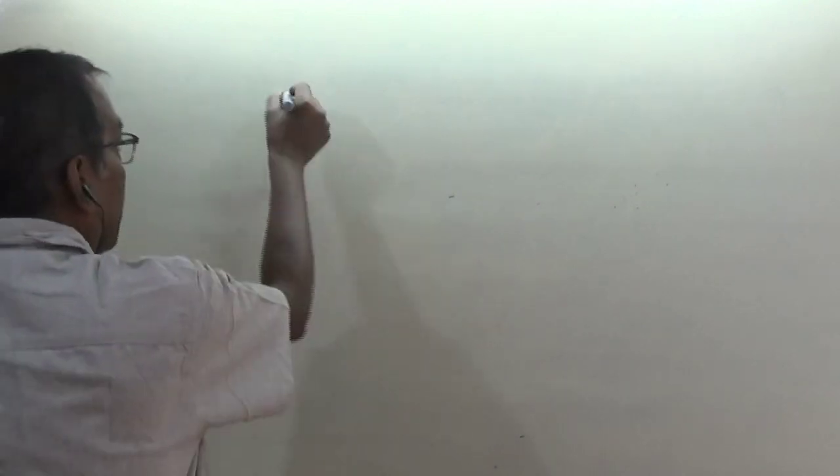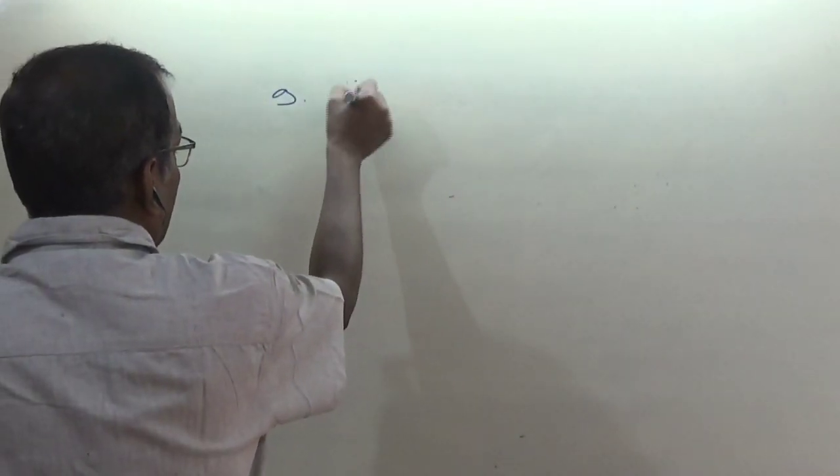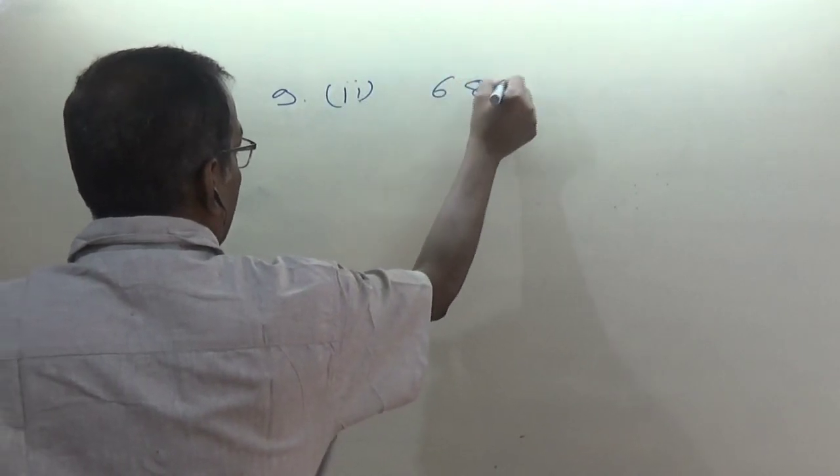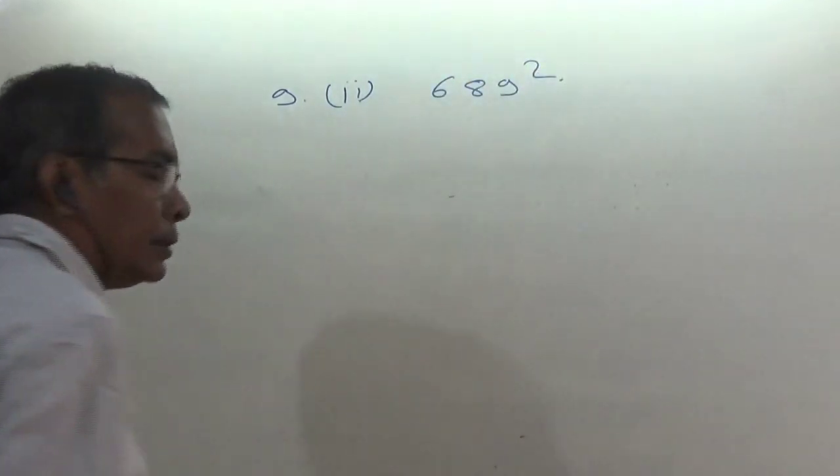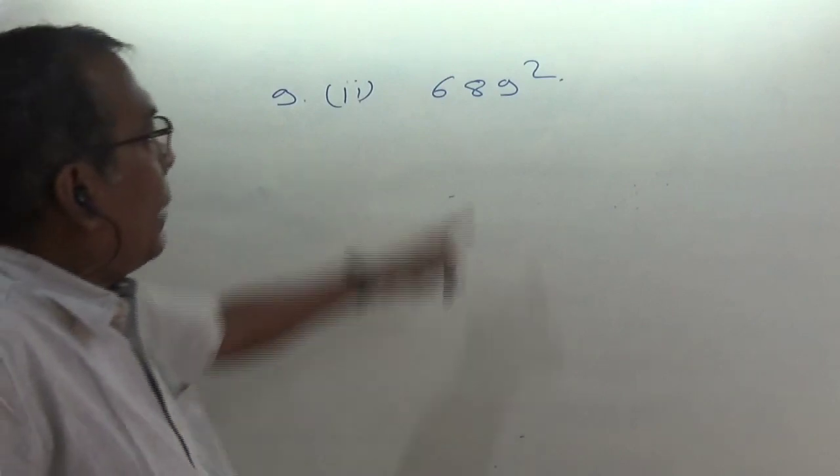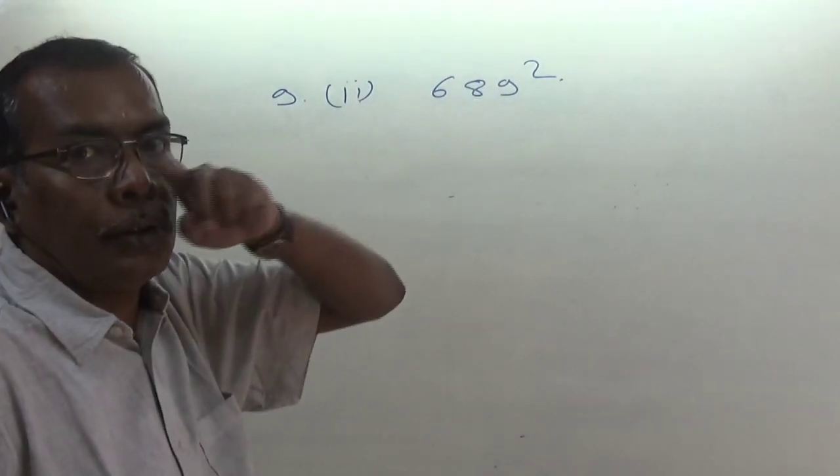Question number 9, say, the second one. Why always the first one? 689 square. So you have to split this into two simplest numbers.